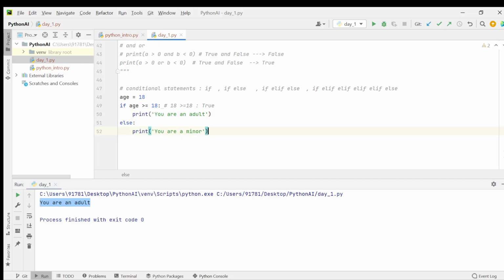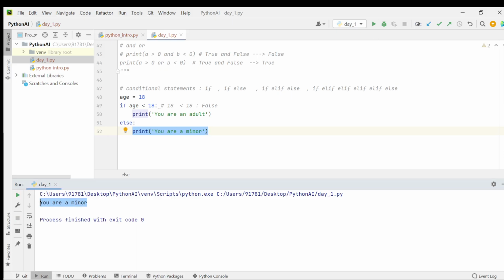Right? That's it. So let's say if we reverse this one, less than or equal to 18. Equal to means it will satisfy, so again it will enter into this one. If we remove this equal to, what will happen? Age has a value of 18. 18 is less than 18. Is that true? No, false. If the if condition is false, it won't enter inside the if. It will go to the else statement. Whatever else has, it will enter into that else and do all the operations. Now we will get you are a minor.